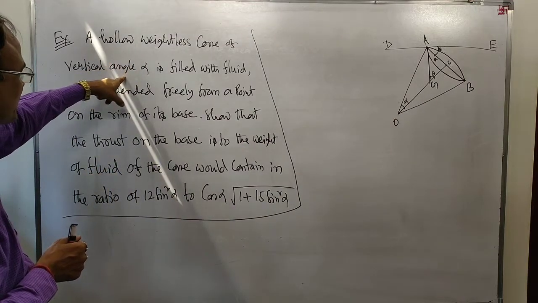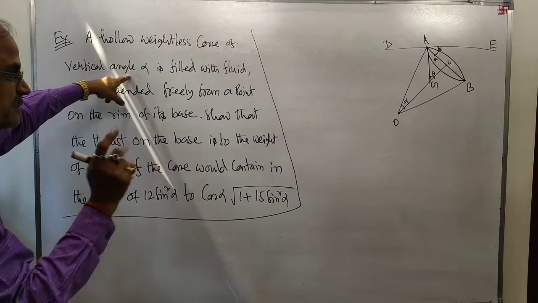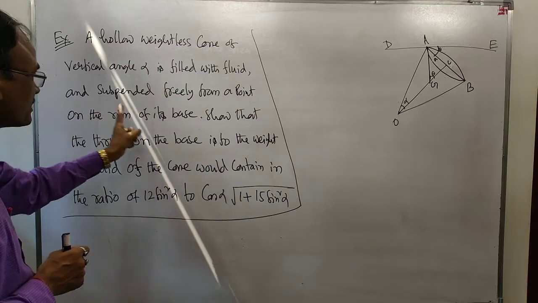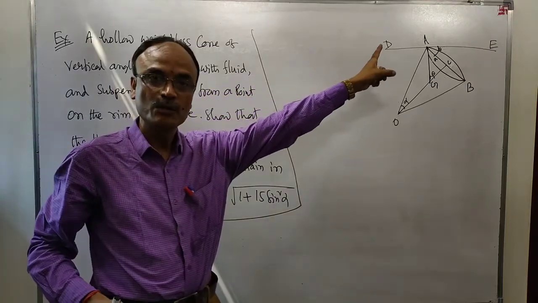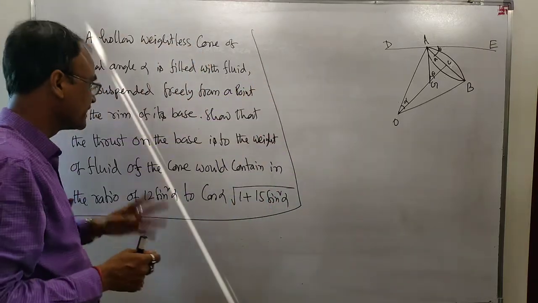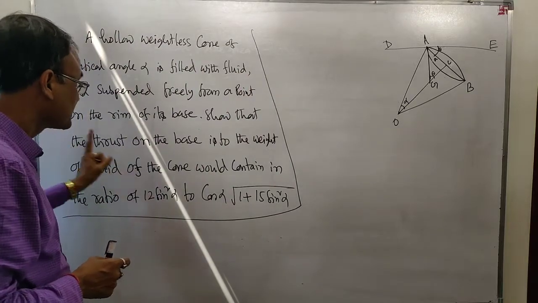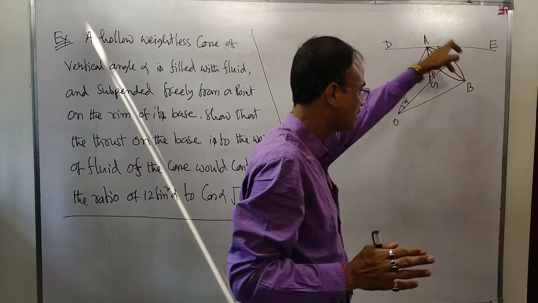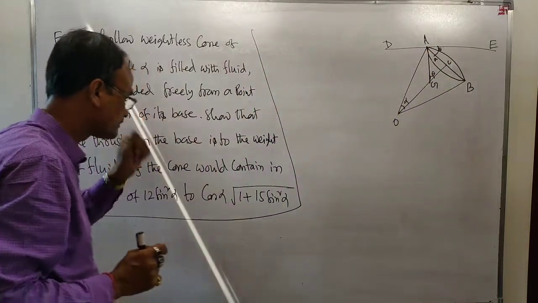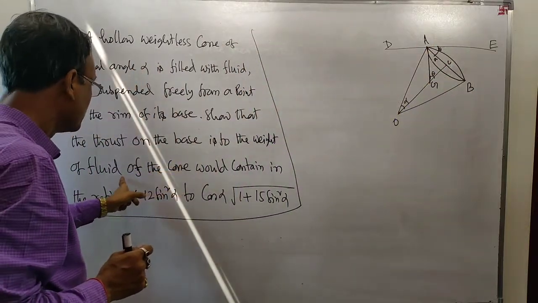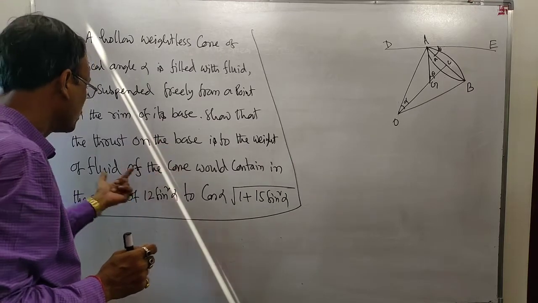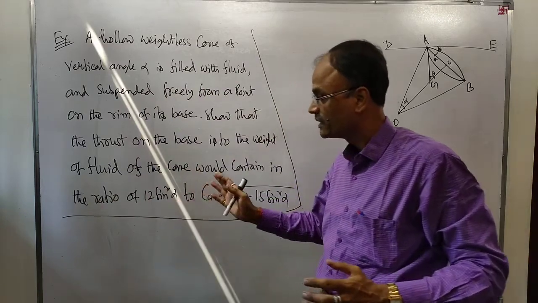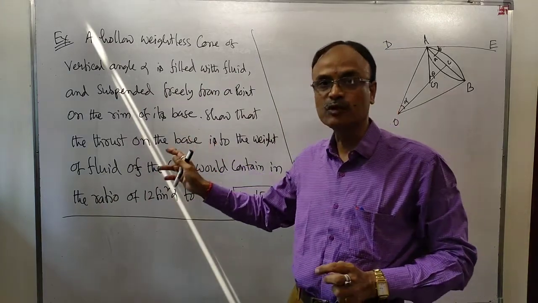Let me write. The vertical angle of the cone is alpha. It is given in the question. Filled with fluid and suspended freely from a point on the rim of its base. From the point A, it is suspended from the point A. We have to find the thrust on the base, and we have to find the weight of the fluid within the cone.